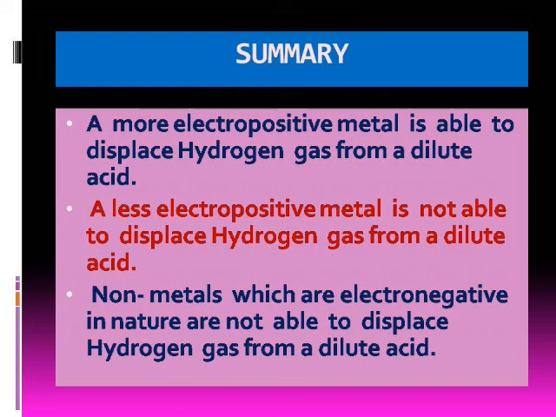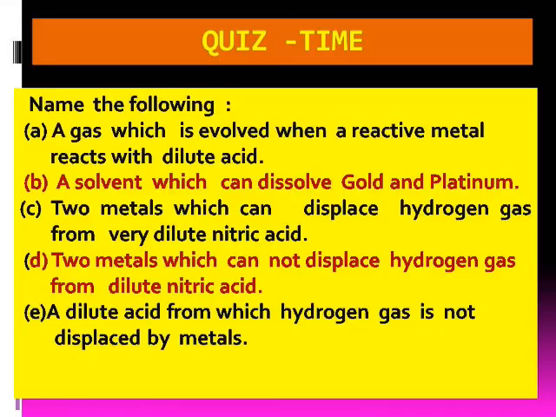The metals which are less electropositive and the non-metals which are electronegative in nature are not able to displace hydrogen gas, as they are not able to provide electrons which are needed for the reduction of hydrogen ions of acid. Students, I hope all of you have understood the reactions of metals with dilute acids.